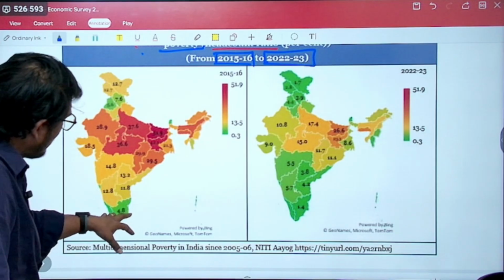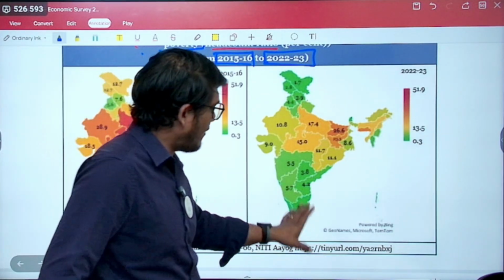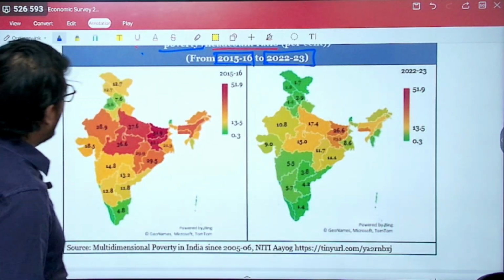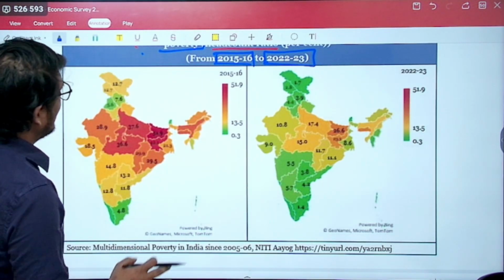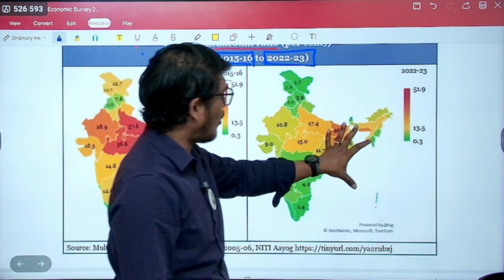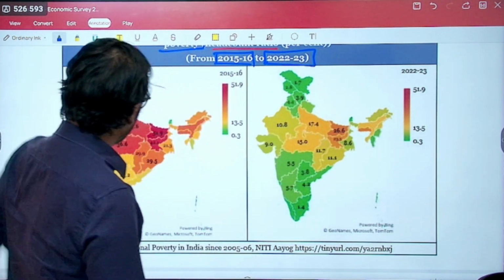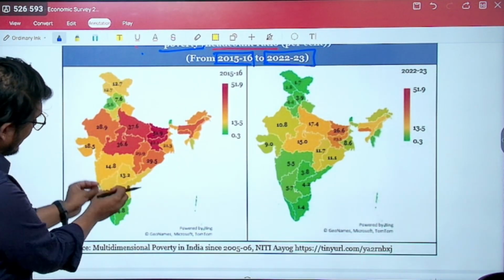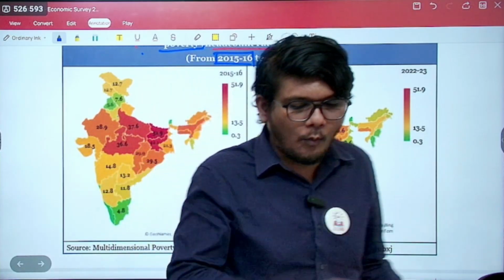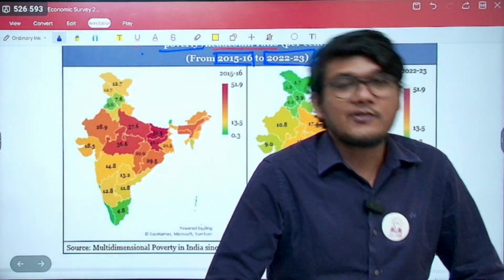They have also improved, but they were previously also in green. But in the entire map of India, if you can see, the dark reds and oranges have been converted into orange, yellow and greenish, and the light green that was there has become darker green. So overall in India there has been an improvement.